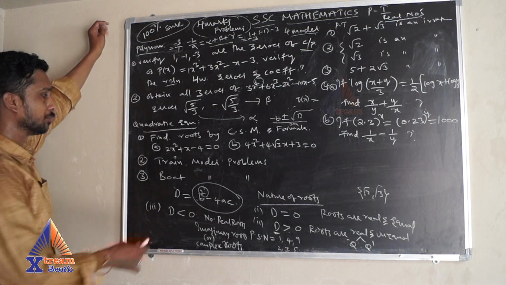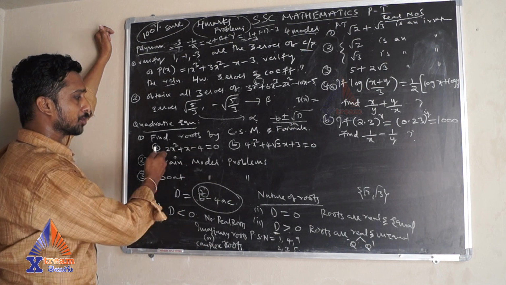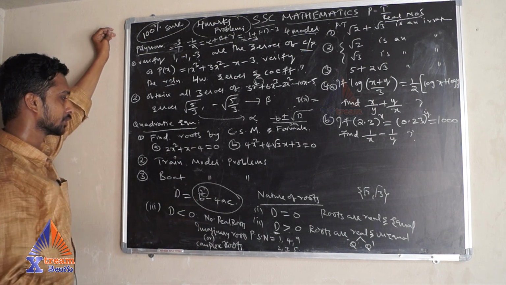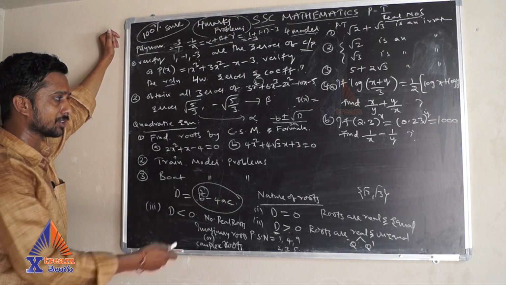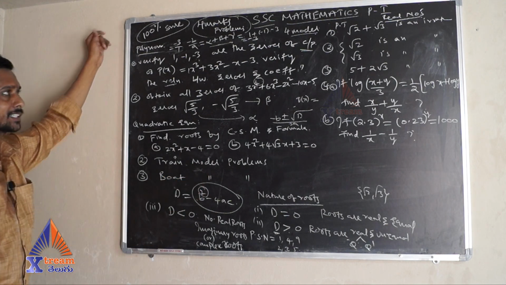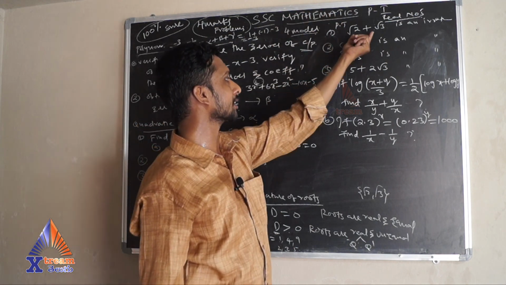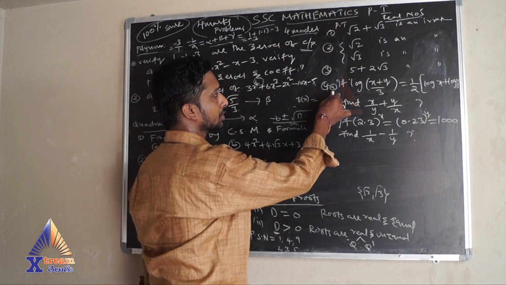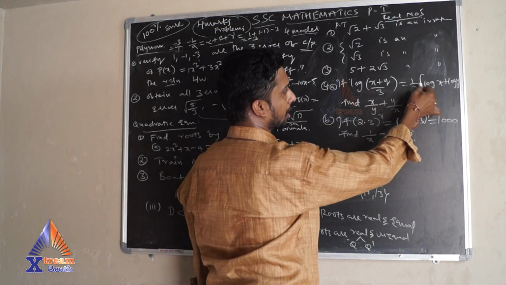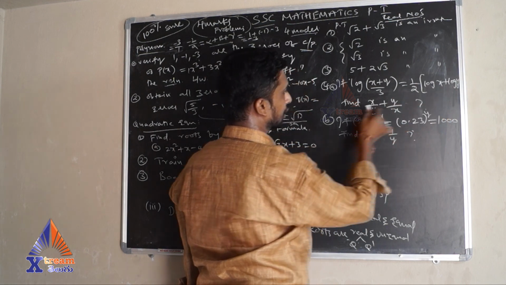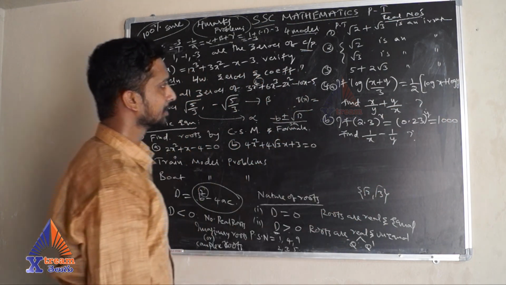And the train model problems. If two trains travel from opposite directions at the same time. These model problems and boat problems in the exercise problems and example problems, we'll discuss the solutions later. Now in the first chapter, as I already told you, these are logarithm problems. If log of (x plus y) by 3 is equals to half of log x plus log y, then show that x by y plus y by x. And the other model is this one. So these two.